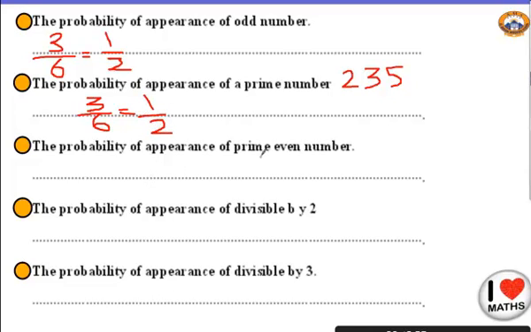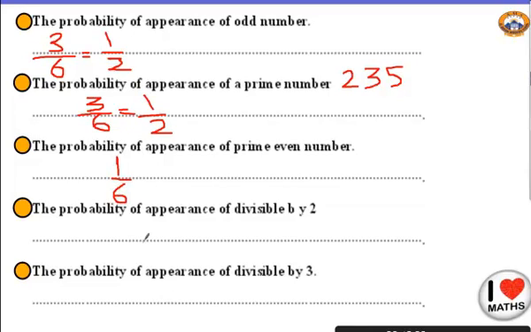What about the probability of appearance of a prime even number? I want only even numbers. Okay, do you remember, all of my prime numbers are odd except 2. 2 is the only even prime number. So how many numbers do I have? Just 1. So my answer will be 1 over 6.